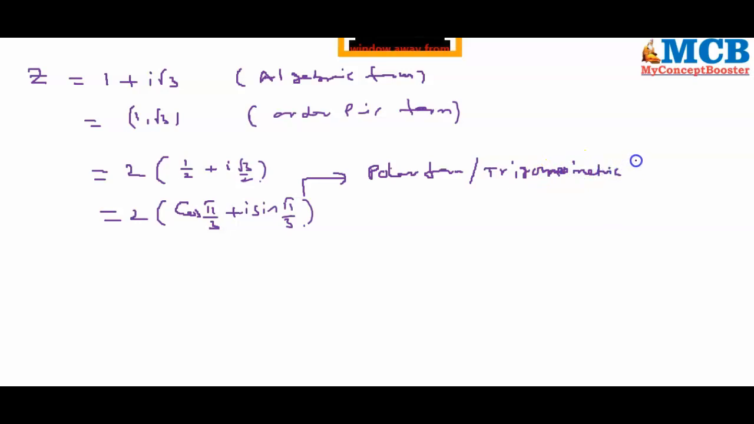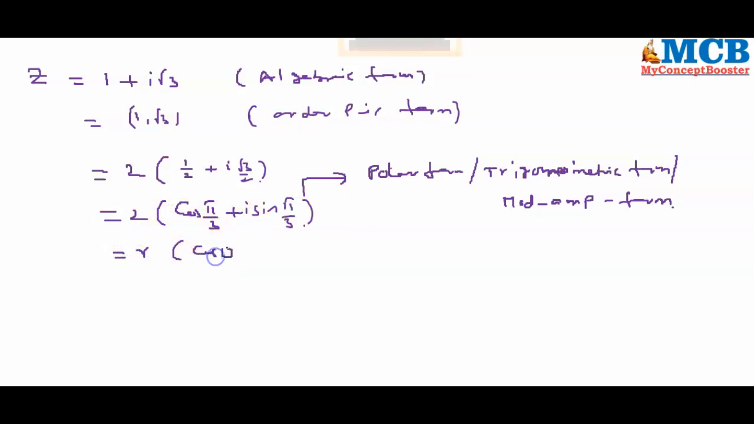Trigonometric form, you can also call it as mod amplitude form, mod amp form. The main point is it is in the form of r into cos theta plus i sin theta, which is nothing but polar form. Where r is equal to mod z, which is nothing but root over x square plus y square.